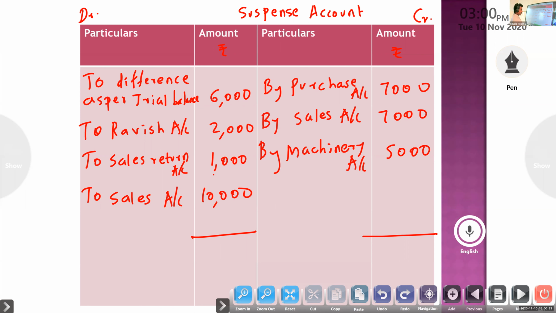You look at that, two sides should be equal because the balance was already given, excess credit. So next class we will continue the problem. Thank you.